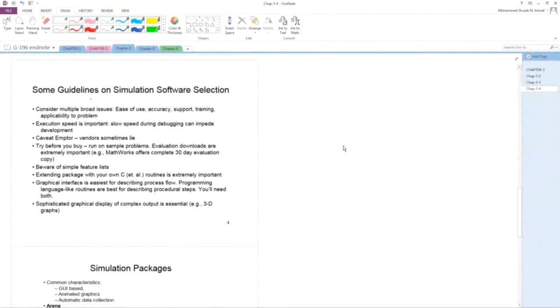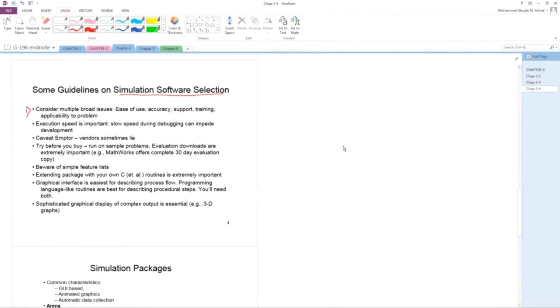Next is guidelines on simulation software selection. What are the guidelines? Guidelines means the information or the procedure you will follow when you want to purchase a simulation software. When you want to purchase a simulation software, what are the different guidelines that you will follow?